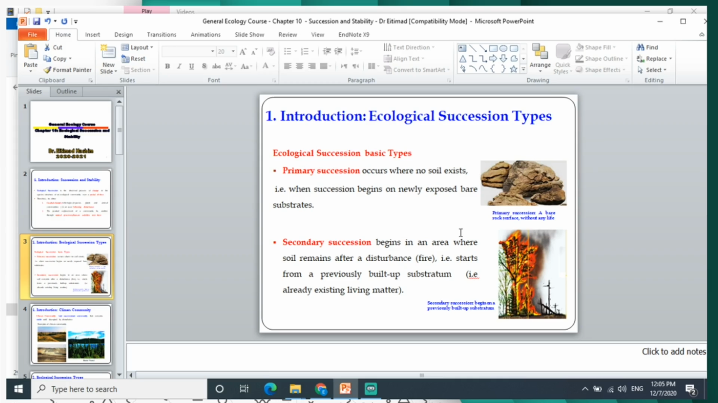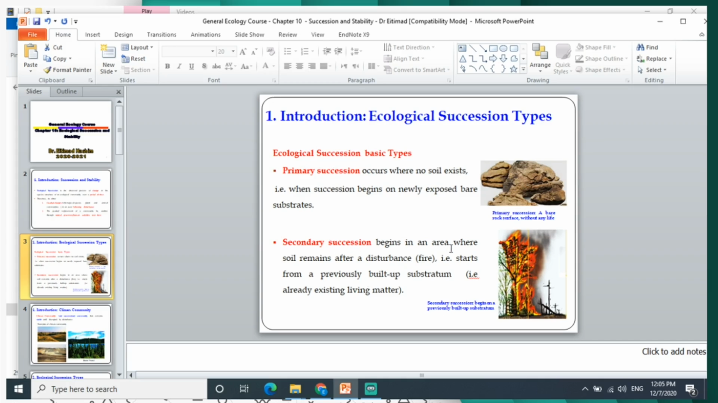There are two basic types of ecological succession: primary succession and secondary succession. Primary succession occurs where no soil exists. When succession begins on newly exposed bare substrate, for example, a bare rock surface here, without any life, then we call it primary succession.